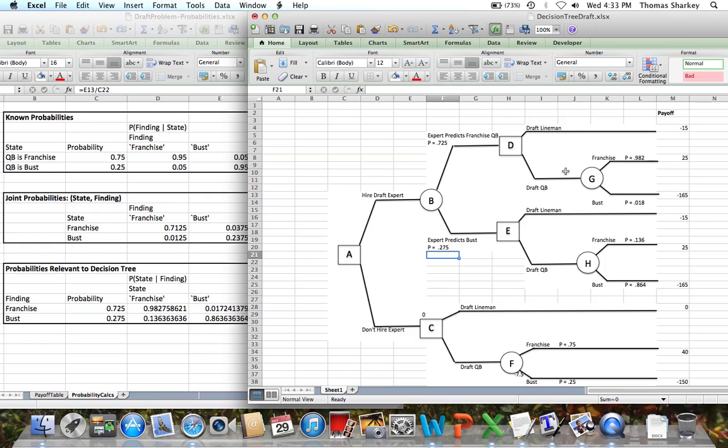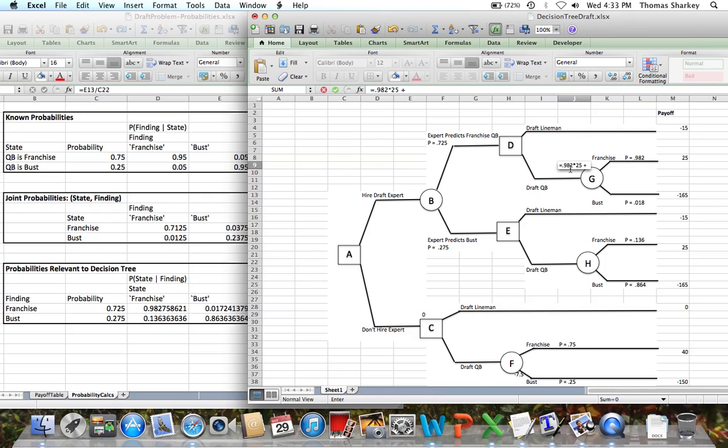So the first thing we're going to look at is, what is the right course of action after we know that the expert's predicting franchise quarterback? Well, we need to figure out the expected payout for drafting the quarterback, assuming we're in this state. So this is equal to 0.982, the probability of the person being a franchise quarterback, times the payout of $25 million.